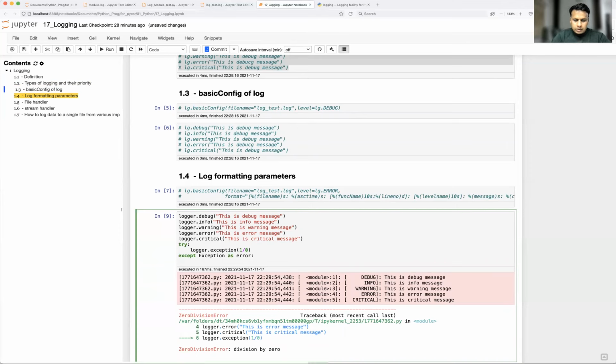And here I'll just use c equal to 1/0. And instead of printing, I'm just going to log it. logger.exception, exception occurred due to, let's do the formatting.